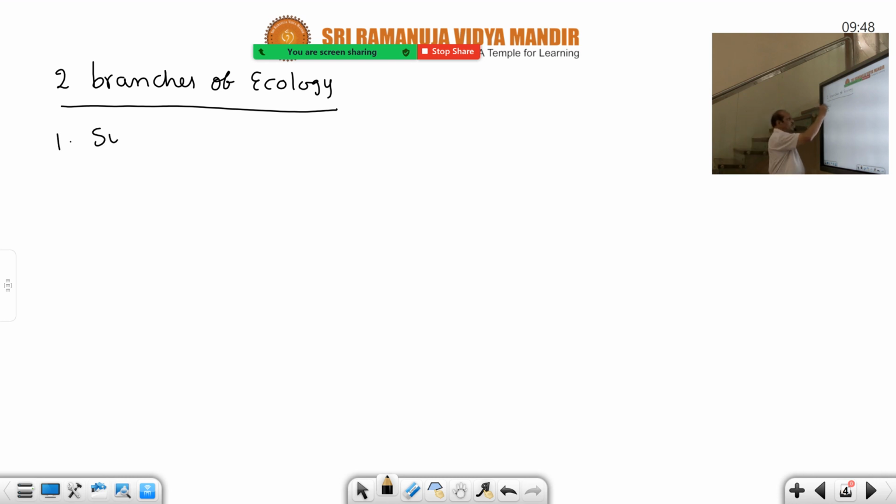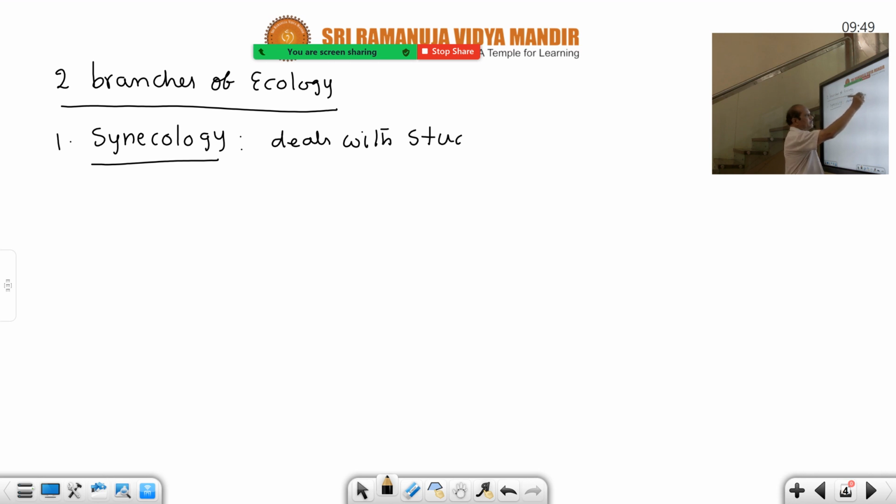The first one is synecology. A branch that deals with the study of species in relation to environment. The study of the same species, I didn't mention different species. If different species is mentioned, then the definition changes to another branch. So there are two branches, autecology and synecology.